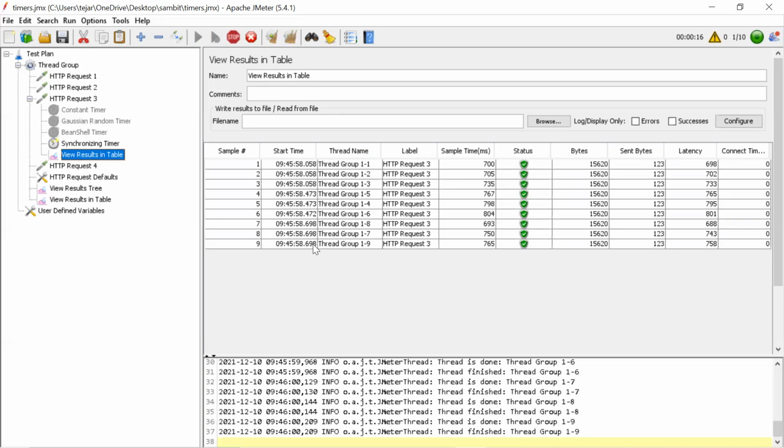But in LoadRunner, we generally have to give a timeout also. Timeout, yes, the second option is the timeout.